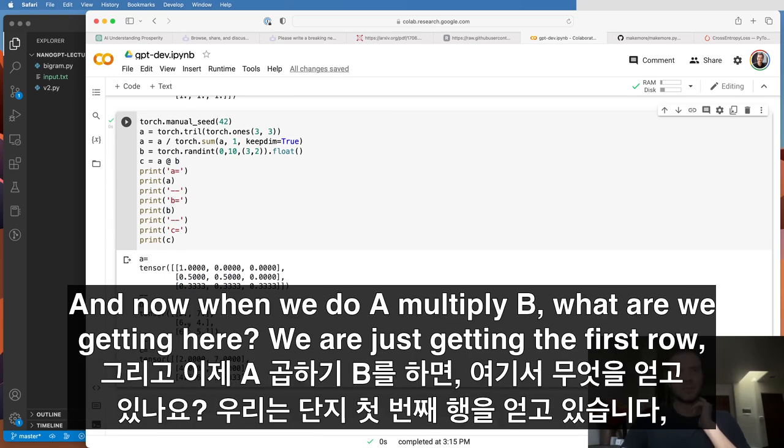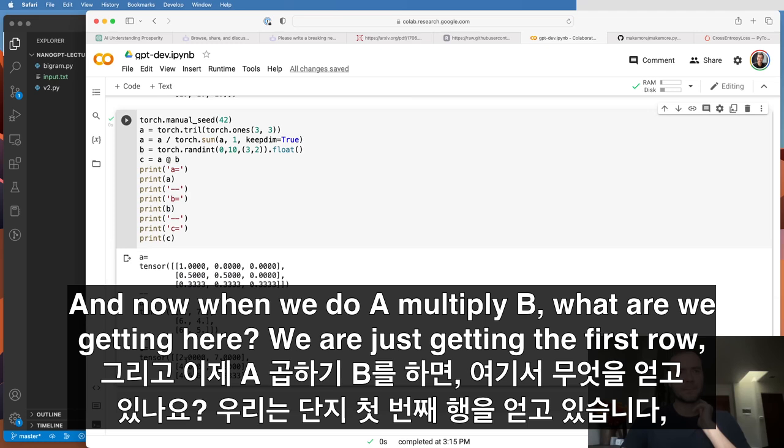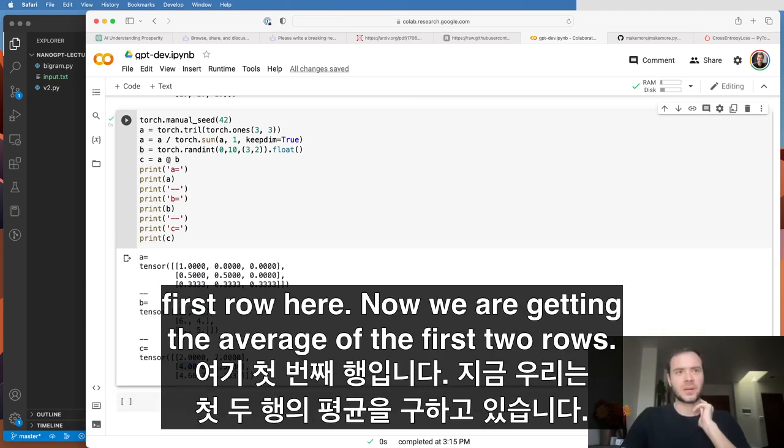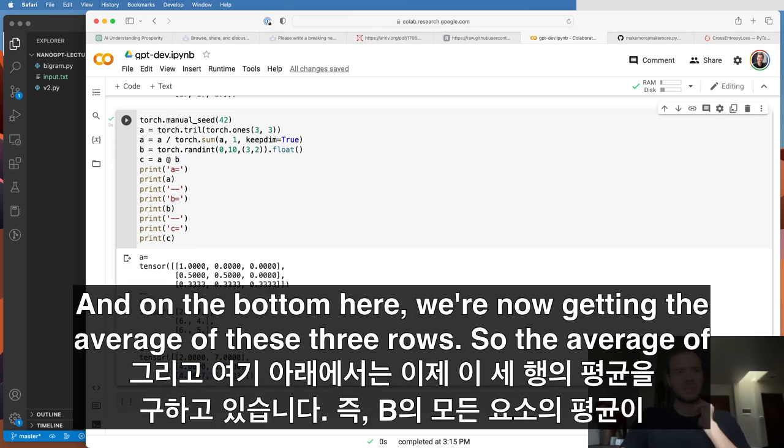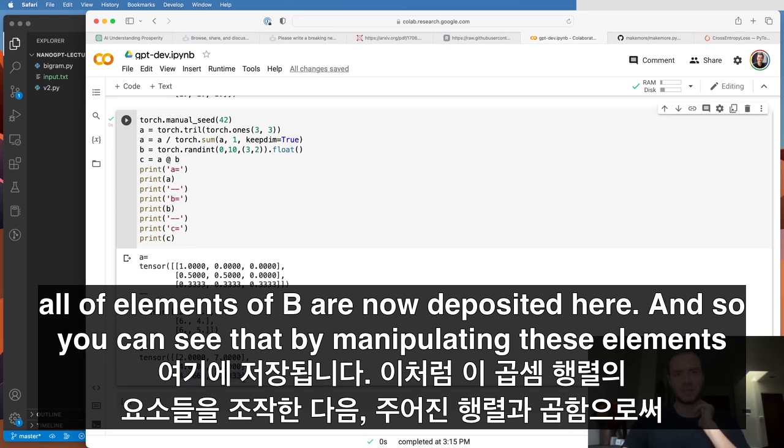And now when we do A multiply B, what are we getting? Here we are just getting the first row. Here now we are getting the average of the first two rows. Okay, so 2 and 6 average is 4, and 4 and 7 average is 5.5. And on the bottom here, we are now getting the average of these three rows. So the average of all the elements of B are now deposited here.